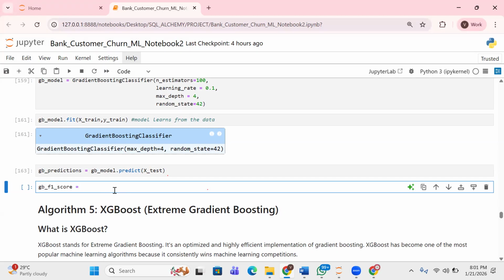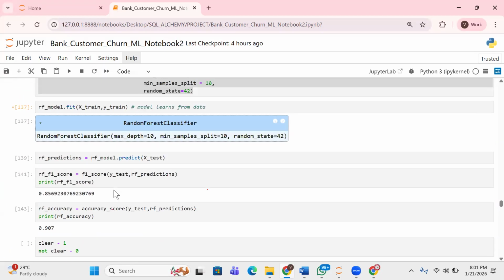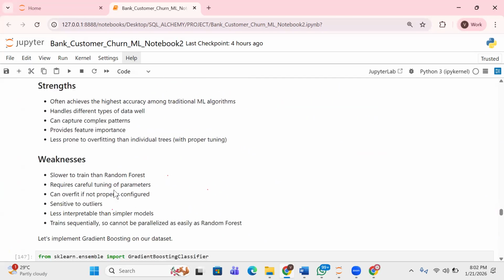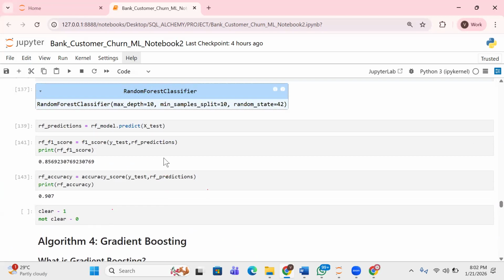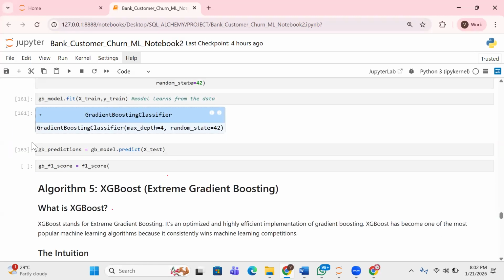So just come here and say F1 score, right? Hope F1 score was the last one in the previous one, just to be sure. Okay, good. So why not just copy this instead of writing it again, and we can just edit it.